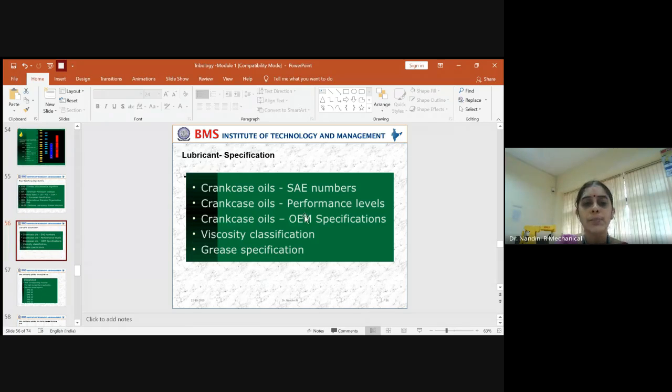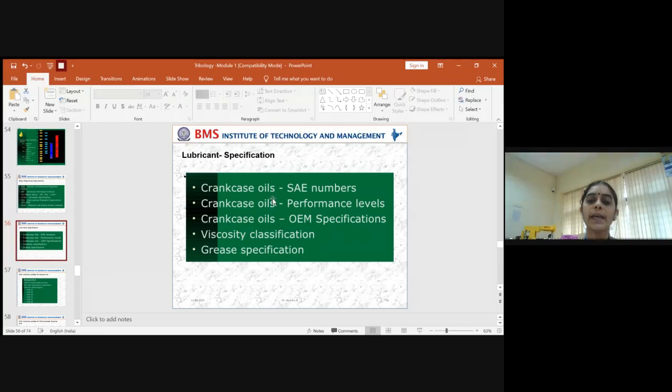And there are other specifications also given for crankcase oils. You have different SAE numbers which are given. Even in that, there are performance levels as well. If you need very high performance, a medium range of performance, or a normal performance, you have different categories. And there is one more classification called OEM classifications.